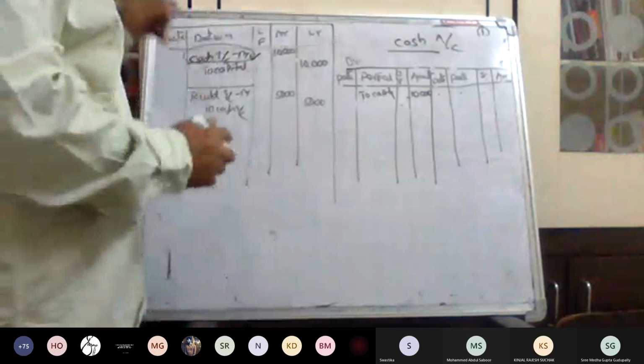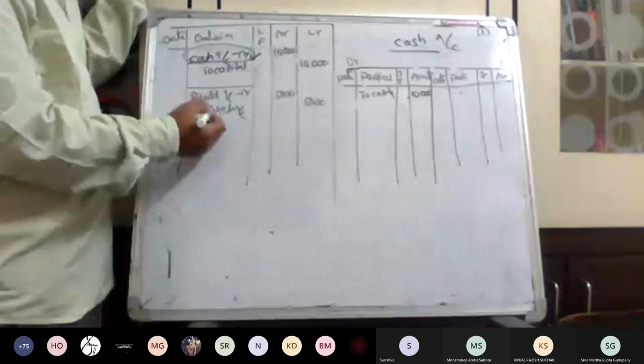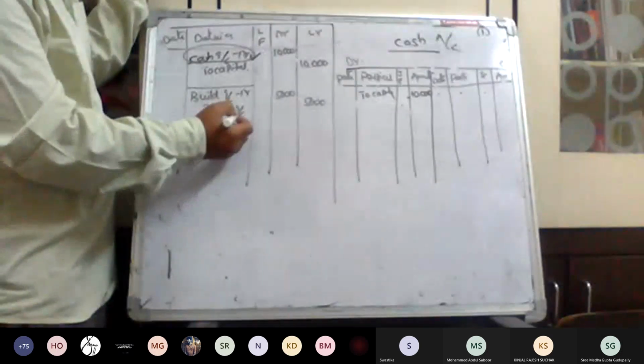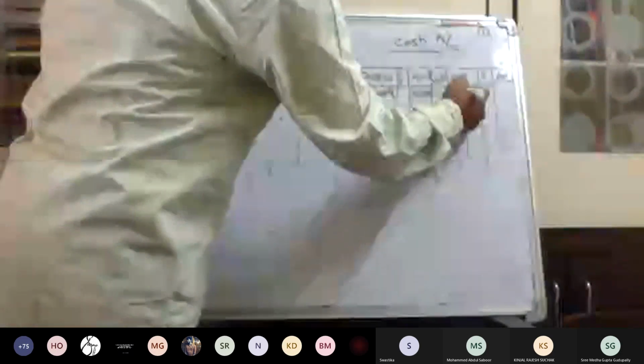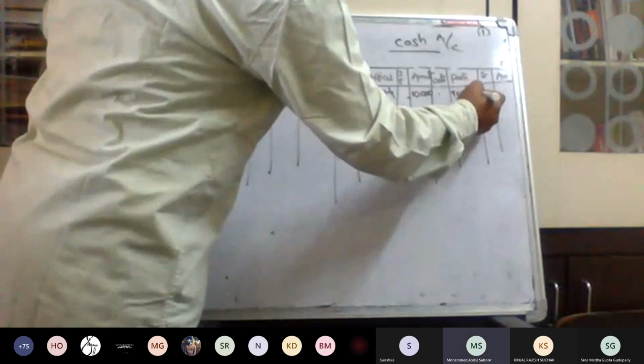Okay. So here, building purchase. When we purchased the building, we paid cash. So cash is the credit. So come to the credit side, by cash account. So what is that? Amount 5,000, 5,000.